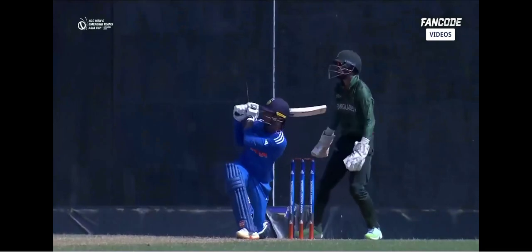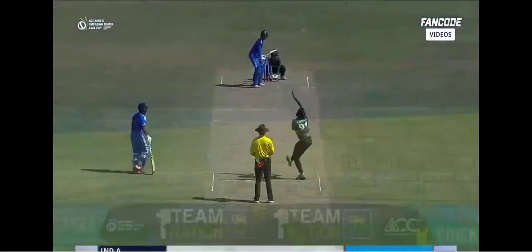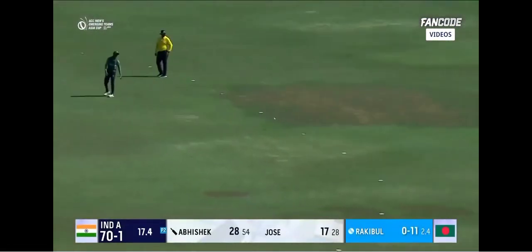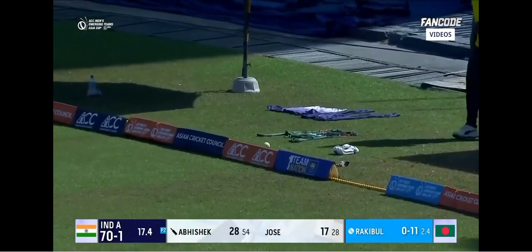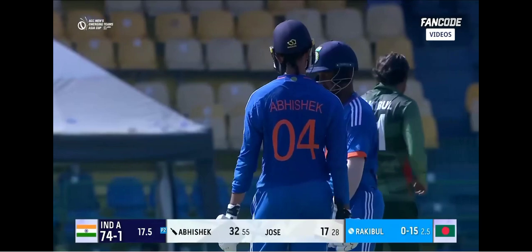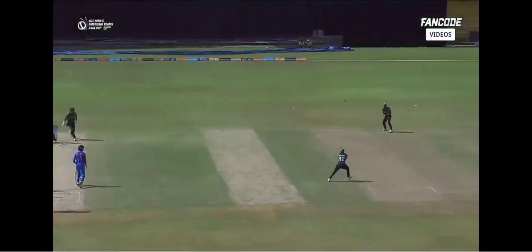Enough is enough. Let's play some aggressive shot here. Beautifully played, the slog sweep. Imperiously driven there, and that will be 4. That was imperious from Abhishek Sharma. The fluent cover drive. Possibility of that arch rivalry